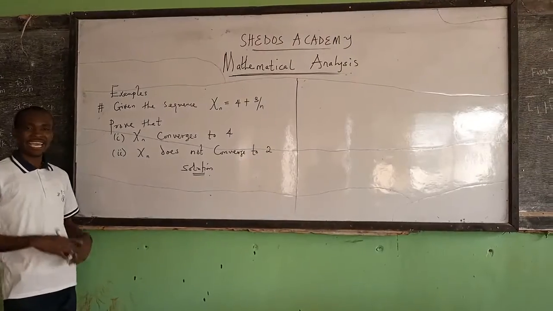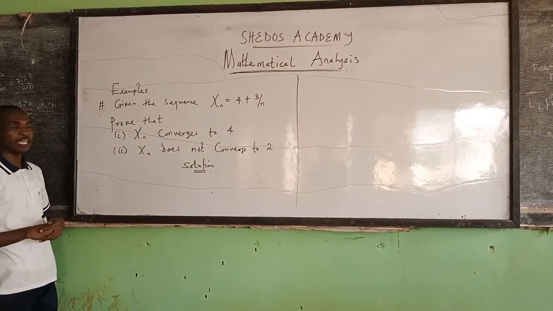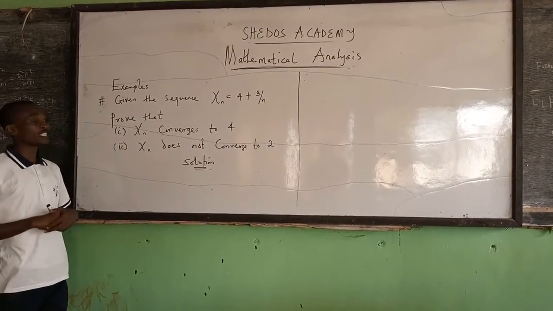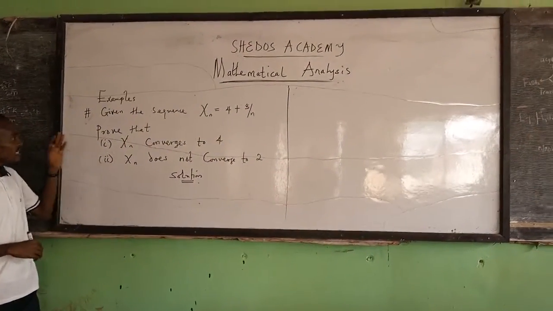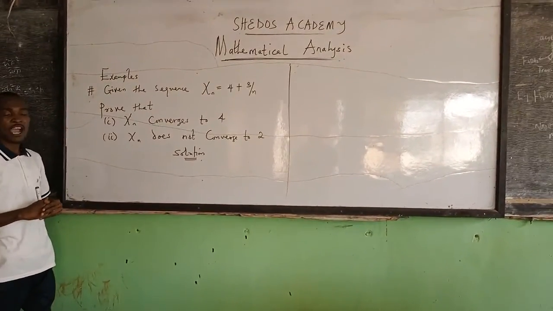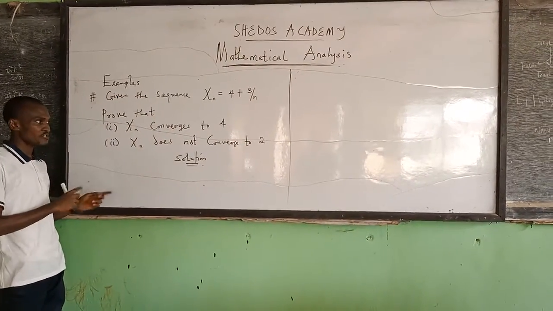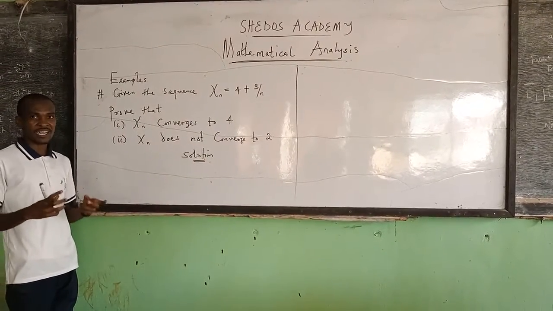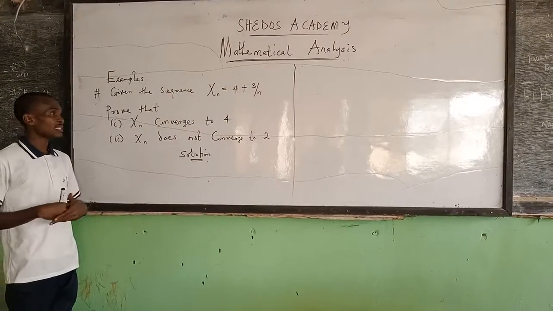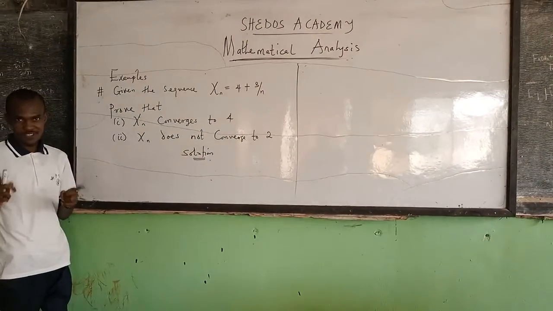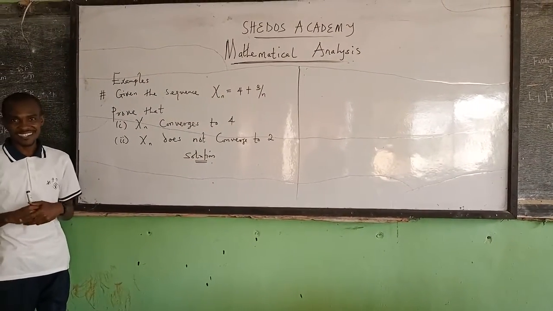Now I'm going to type everything up on the definition of the concept of the convergence of the sequence by using this particular example. So I want you to be attentive to this. This particular example is going to bring together everything that I've been saying earlier. Once again, this is Shadows Academy.